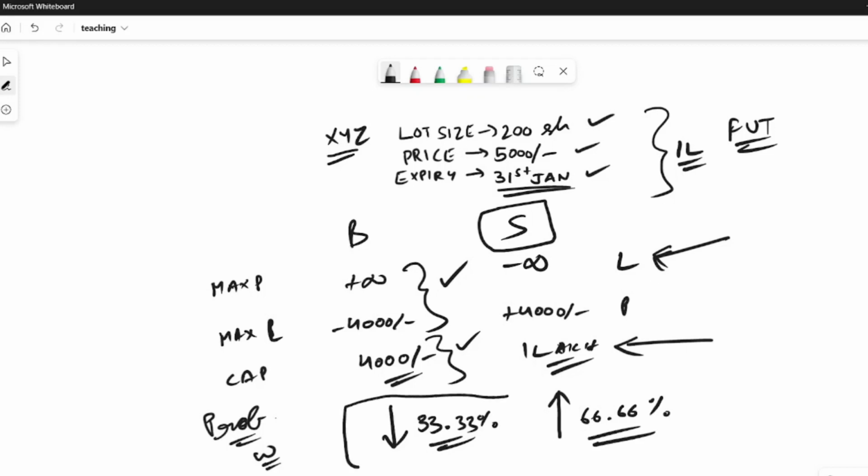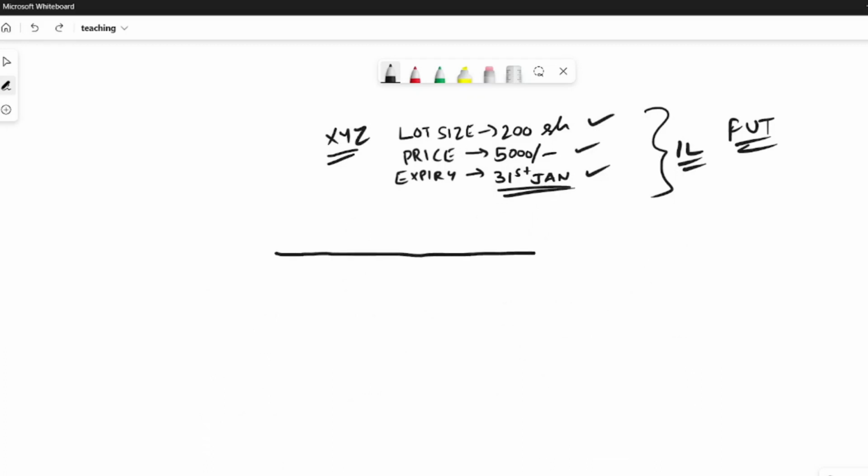Now let's see if these numbers are true or not. Let's calculate the probabilities of a buyer and a seller. Since the price was 5,000 and the break-even point was 5,020 rupees, let's say this is a call option. So 5,020 is the break-even point and 5,000 is the current price.